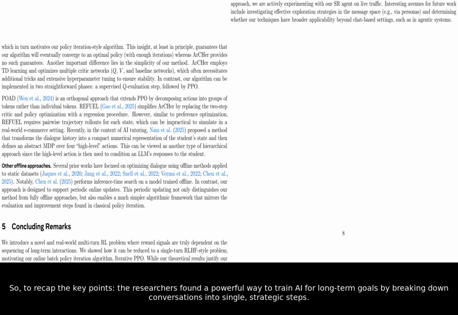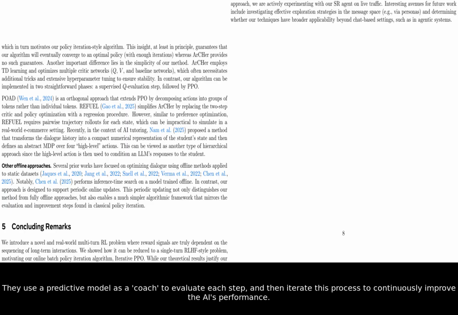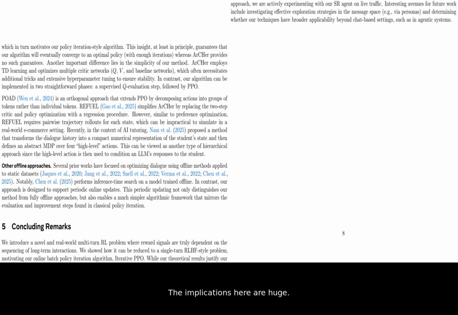So, to recap the key points, the researchers found a powerful way to train AI for long-term goals by breaking down conversations into single, strategic steps. They use a predictive model as a coach to evaluate each step and then iterate this process to continuously improve the AI's performance.